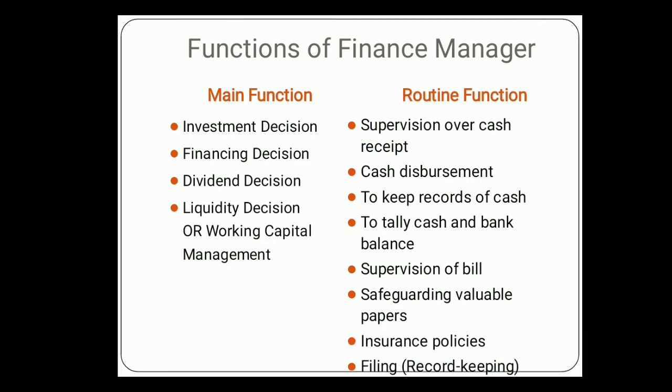Number two is cash disbursement. Disbursement means payment. If the company is taking any goods or services on credit basis, then payment should be done on time. If they are not doing payment on time, then it harms their goodwill. So it is the work of a manager to check that whatever services or goods are taken on credit basis, payment should be done on time.